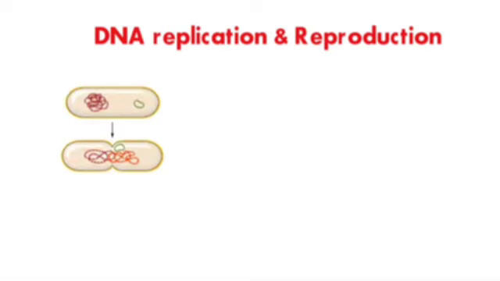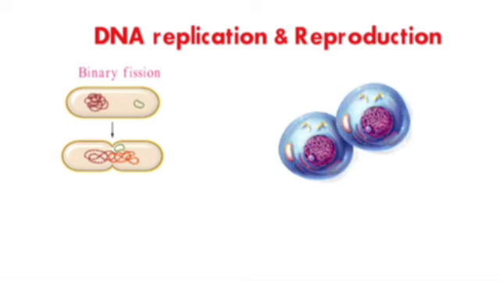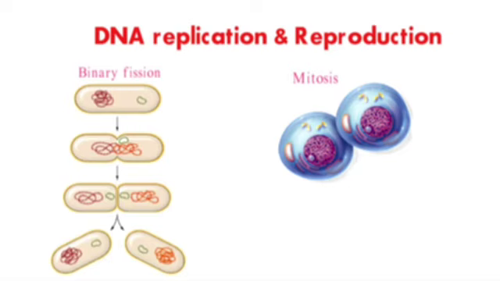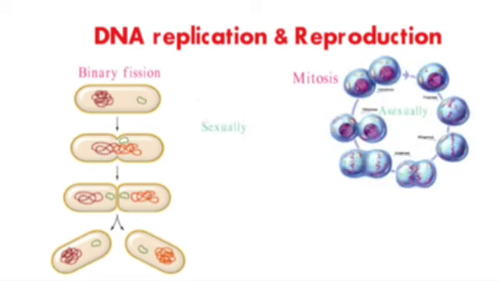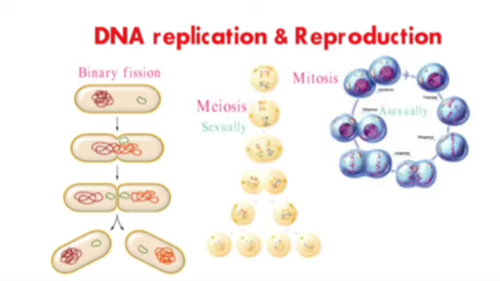Prokaryotic cells replicate their DNA through a process called binary fission. Eukaryotic cells replicate their DNA through a process called mitosis. Prokaryotic cells reproduce asexually by binary fission. Eukaryotic cells can reproduce asexually by mitosis or sexually by meiosis.